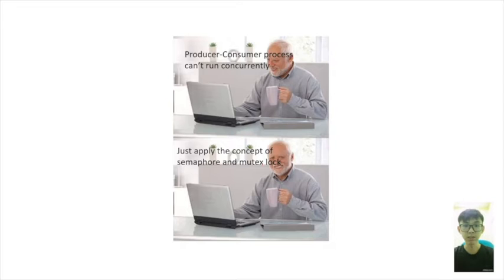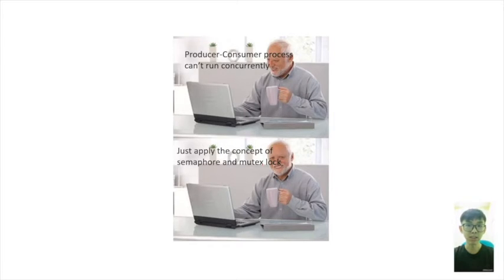The first one is the empty semaphore, which will prevent the producer from adding more items into a full buffer, and the next one is the full semaphore, which should prevent the consumer from taking an item from an empty buffer.